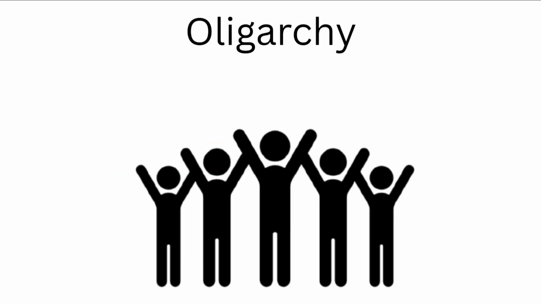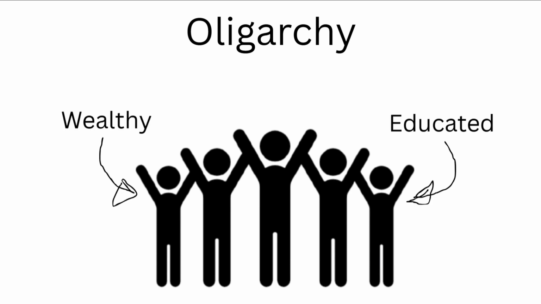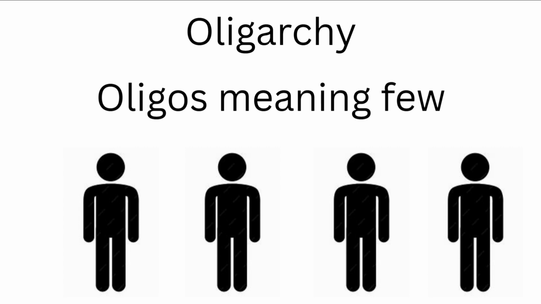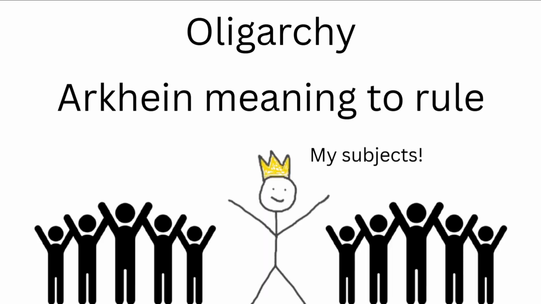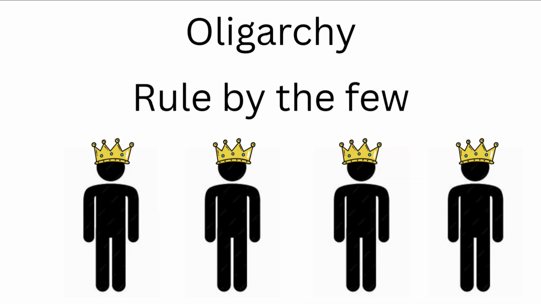Oligarchy. A form of government where power is concentrated in the hands of a small group of people. These individuals may be distinguished by wealth, family ties, education, corporate influence, or military control. The term comes from the Greek words oligos, few, and archein, to rule, meaning rule by the few.